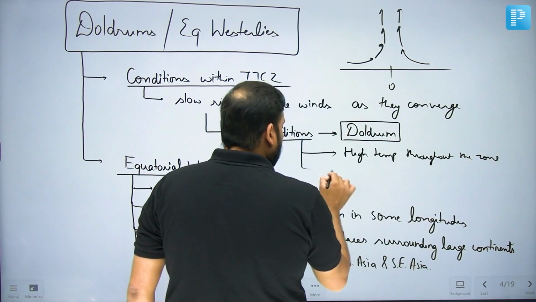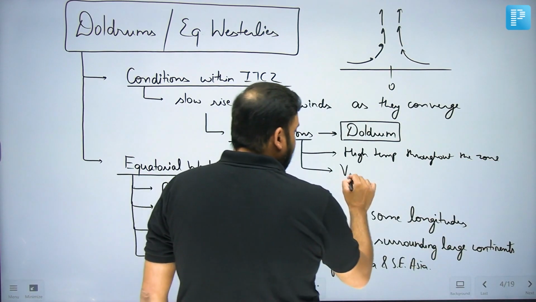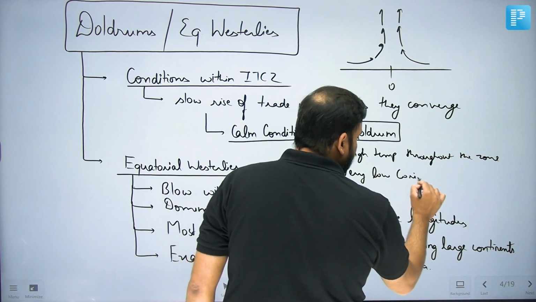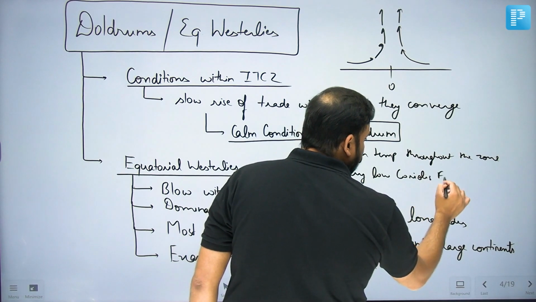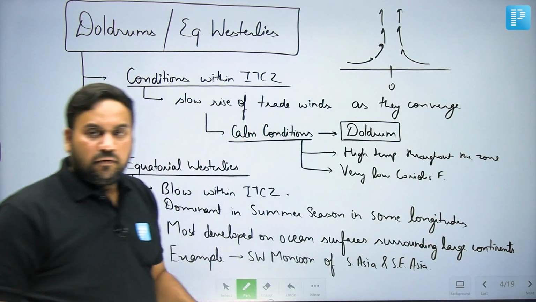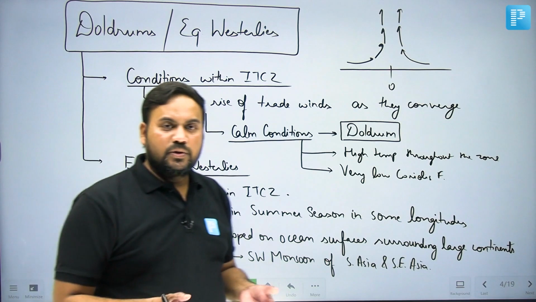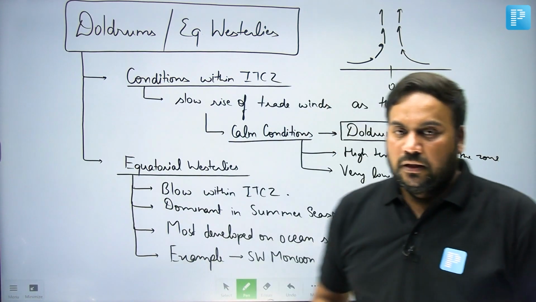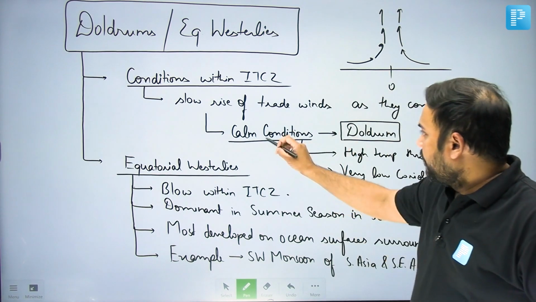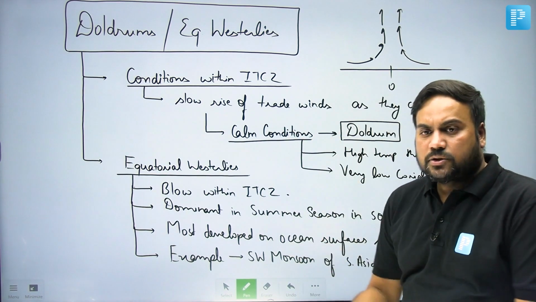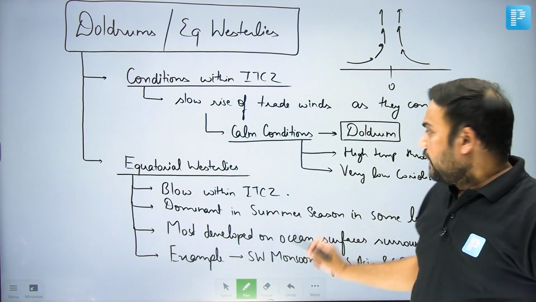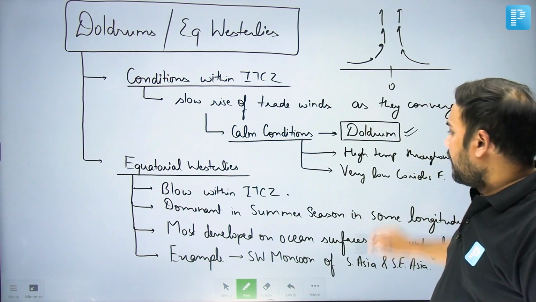and also there is very low Coriolis force or negligible Coriolis force. So, again we will see if very less Coriolis force is there, disturbances like cyclones would not be formed. So, here in essence what is happening, because there is general slow rise of air taking place, there is very calm conditions which are found, and these calm conditions are referred to as the doldrums.